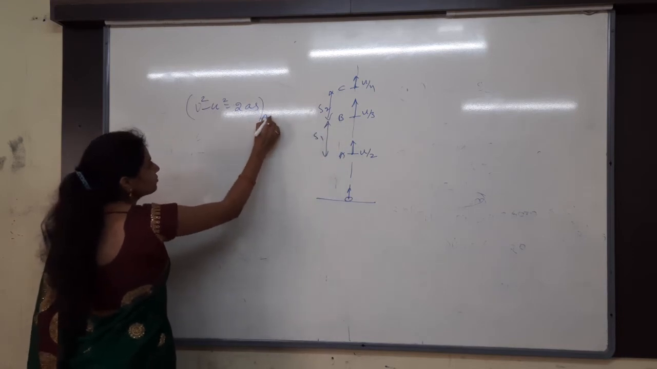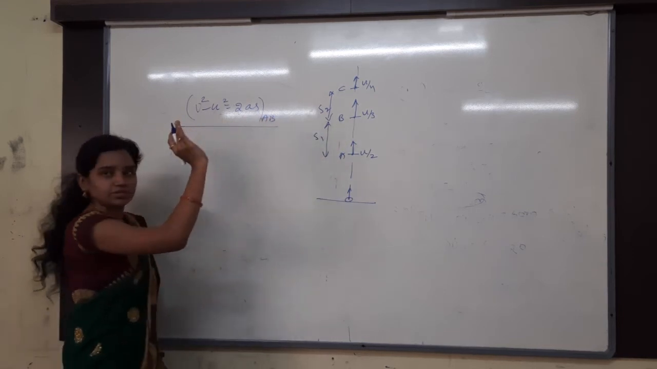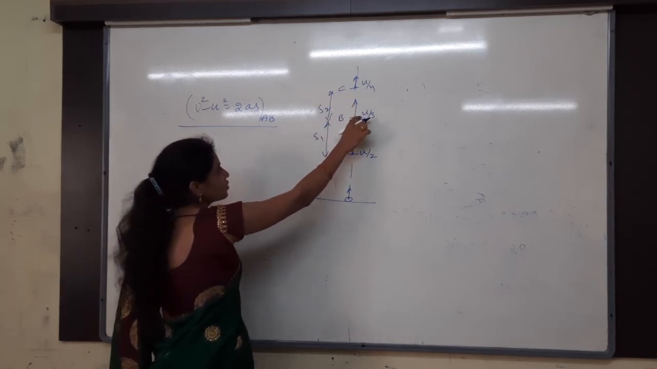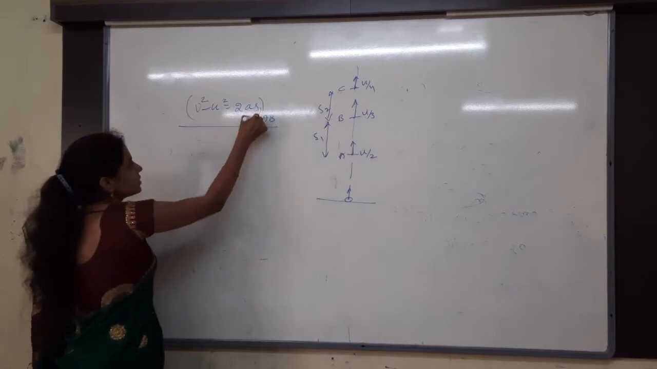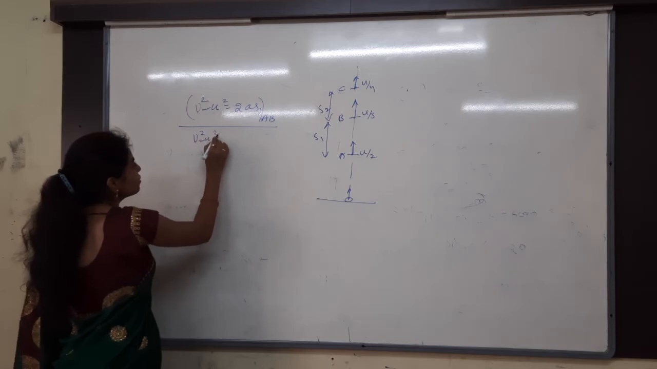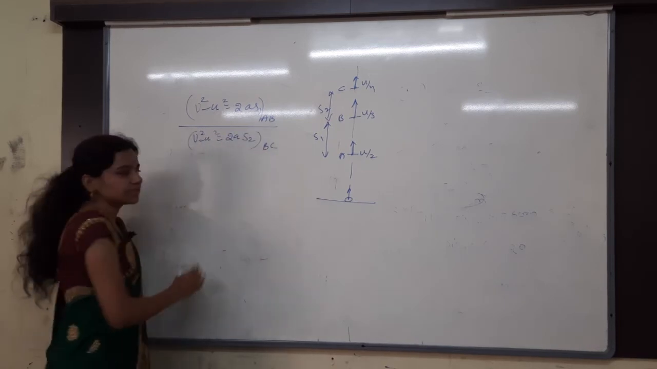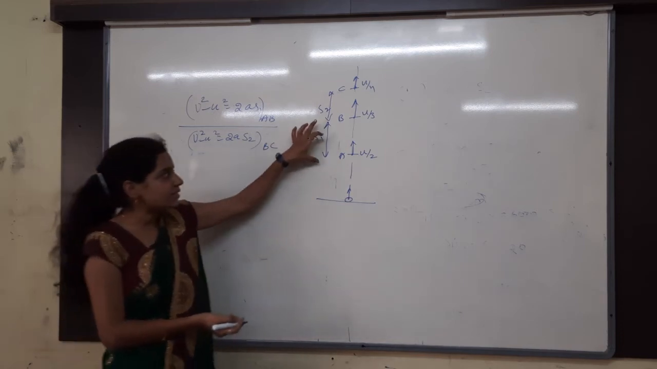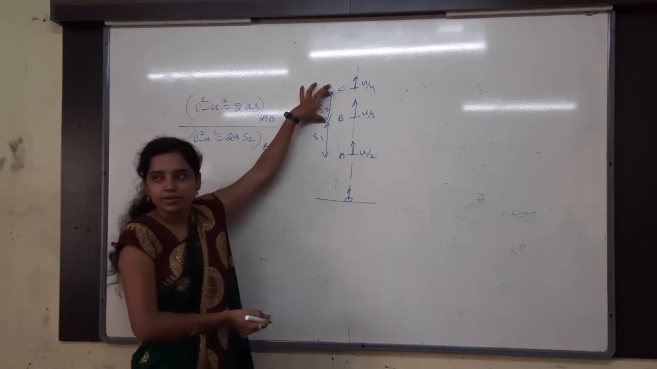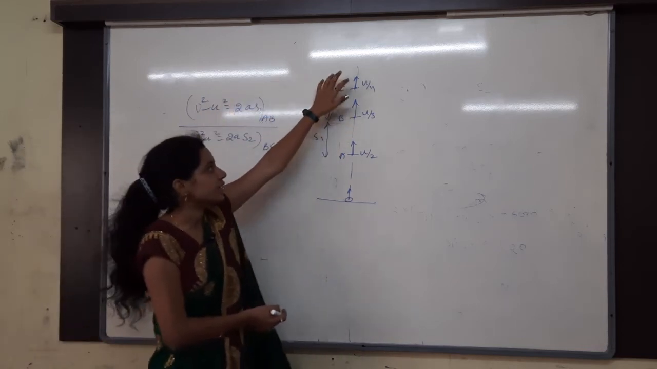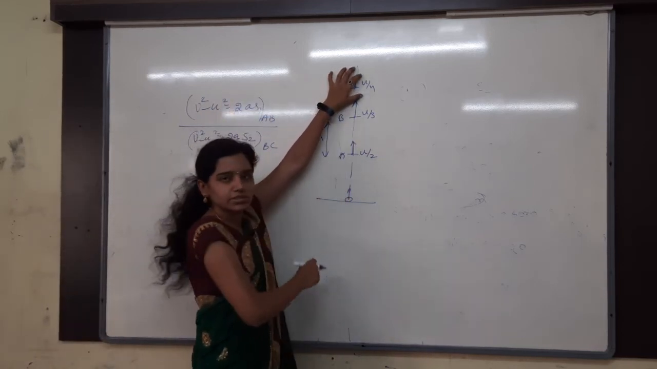A to B. I will do directly divided by. Again, V square minus U square is equal to 2AS1, this is S1. And V square minus U square is equal to 2AS2, from where to where? BC. I want SAB divided by SBC. So for V square minus U square, I have two velocities, irrespective of this one.